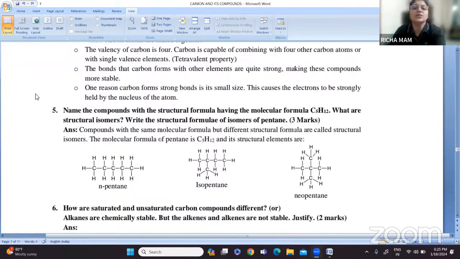Name the compounds with the structural formula having the molecular formula C5H12. What are structural isomers? Write the structural isomers of pentane. This question is for 3 marks. So what are structural isomers? Can anyone tell me?